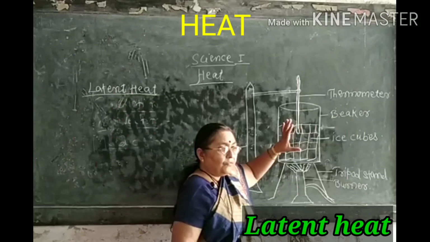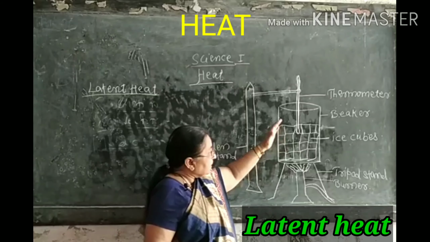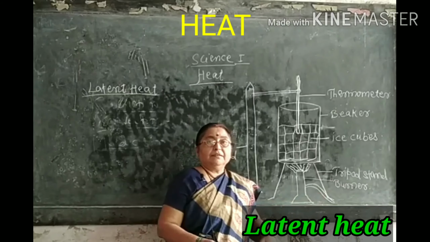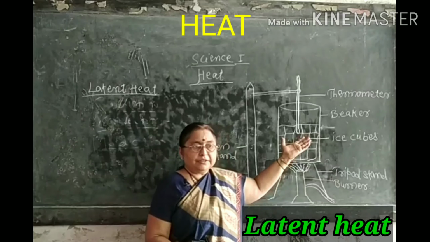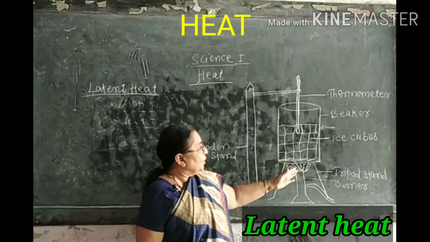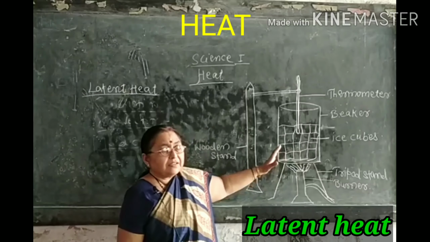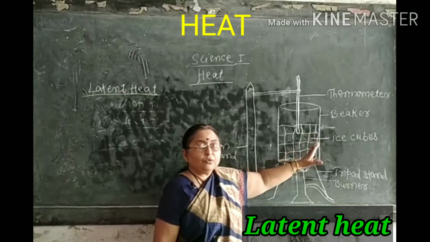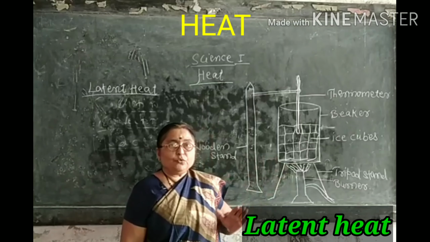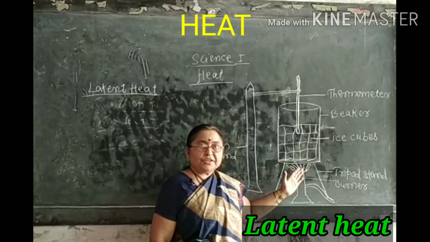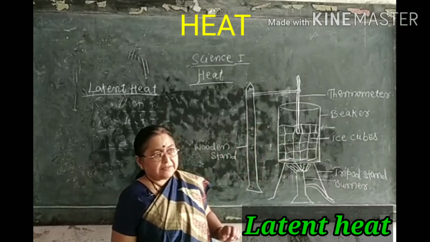Why is it so? The ice absorbs heat, but the temperature doesn't rise. Why? Because the heat absorbed by the ice is utilized to melt the whole ice. Melting of ice means the heat is utilized to break the bonds between the atoms and molecules of the ice.